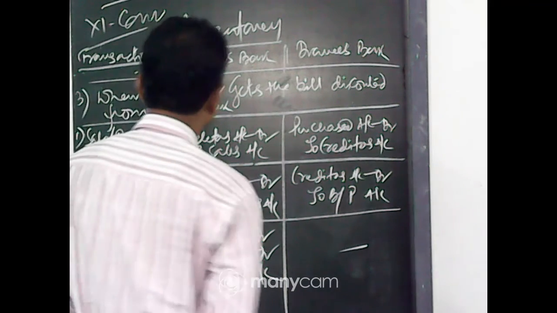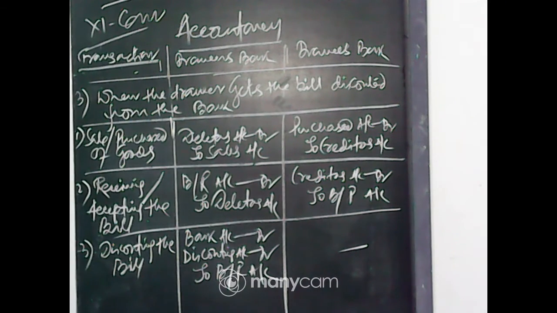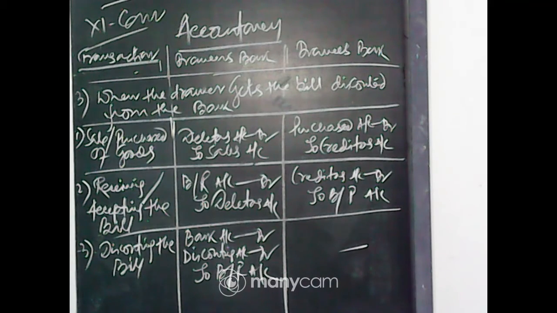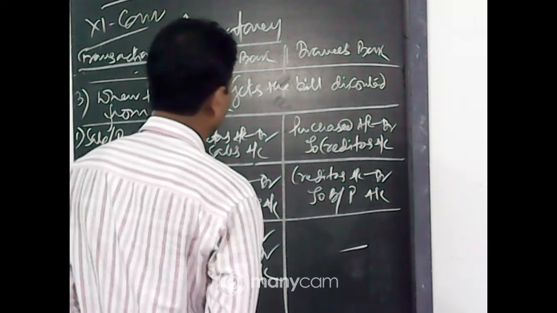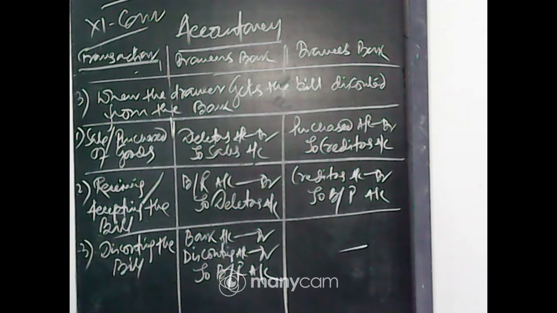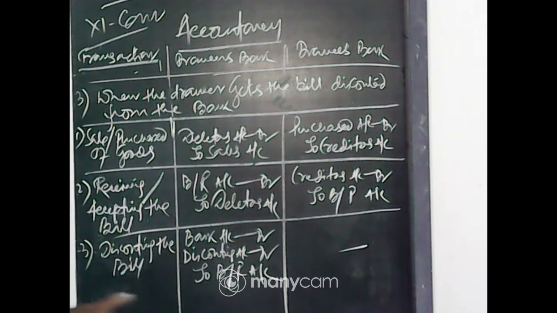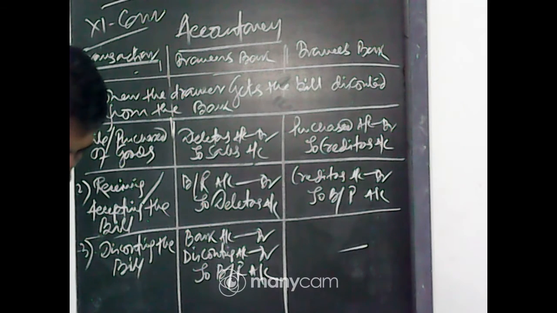So the situation is when the drawer gets the bill discounted from the bank. Number 1, sale or purchase of goods: debtors account debit to sales, purchase account debit to creditors. Number 2, receiving or accepting the bills: bills receivable account debit to debtors, creditors account debit to bills payable. Number 3, discounting the bill: bank account debit, discount account debit to bills receivable.